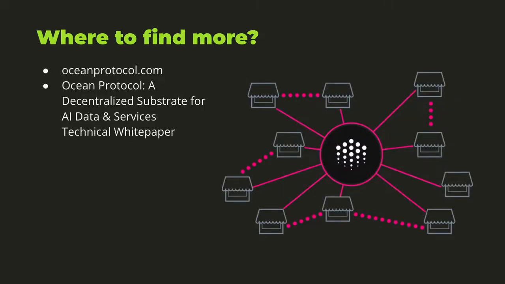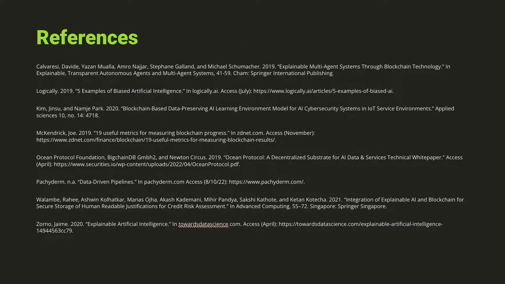So where can we find more? I think that Ocean Protocol is a really good place to start if you're interested to look more into AI data that's living on the blockchain. There are also various white papers that are included in the references, but this is a really good place to start. You can simply go to oceanprotocol.com or actually read the Ocean Protocol white paper, a decentralized substrate for AI data and services, the technical white paper.